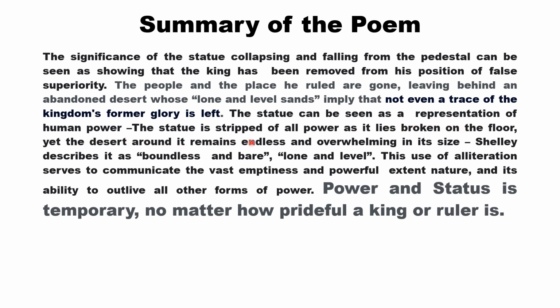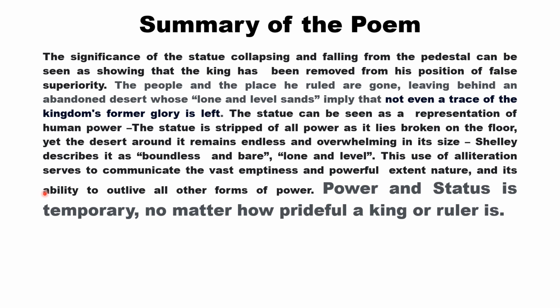The statue can be seen as a representation of human power. The statue is stripped of all power as it lies broken on the floor. Yet the desert around it remains endless and overwhelming in its size. The size is very colossal, but what is the use? Shelley describes it as boundless and bare, lone and level.